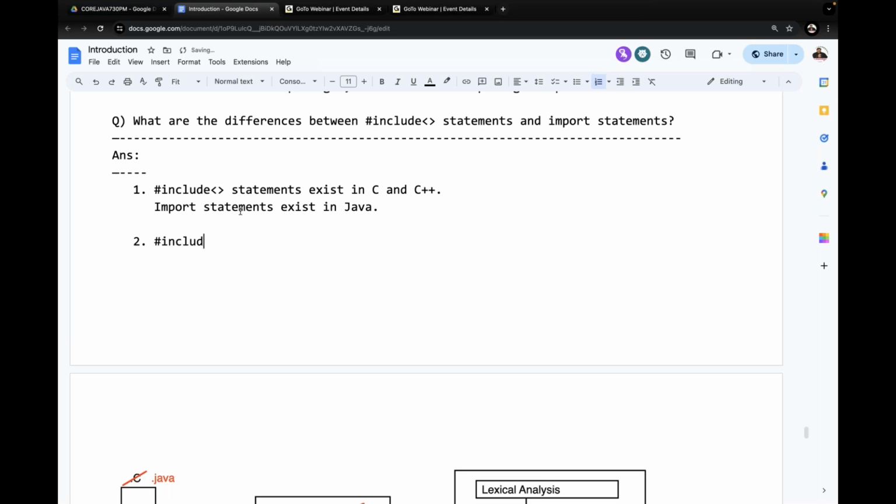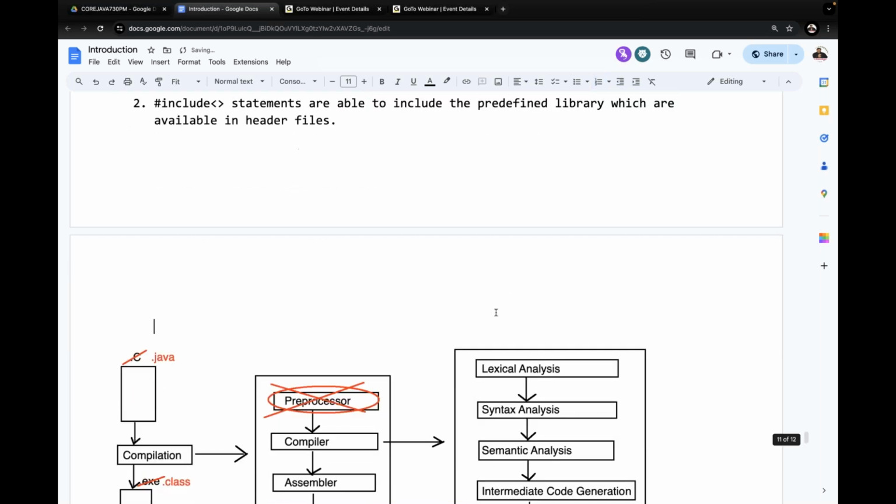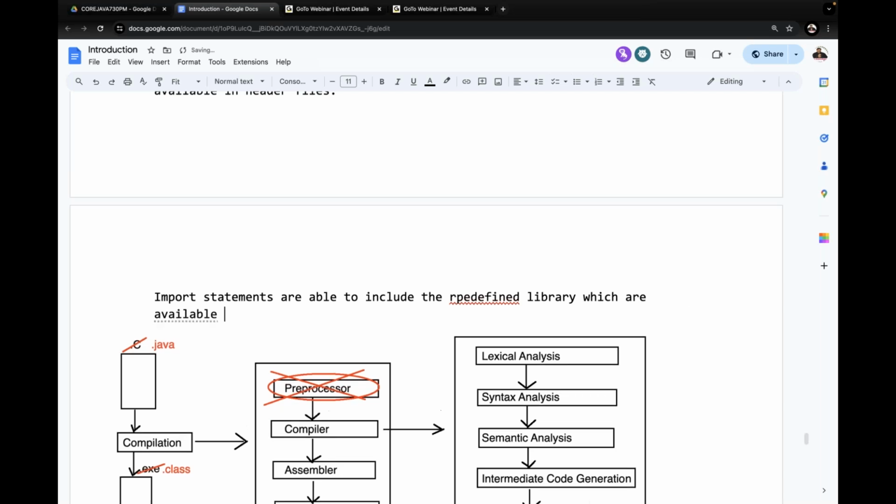Observe carefully. Hash include statements are able to include the predefined library which are available in the header files. But whereas import statements are able to include the predefined library which are available in the packages.